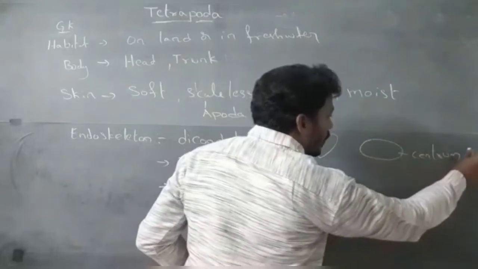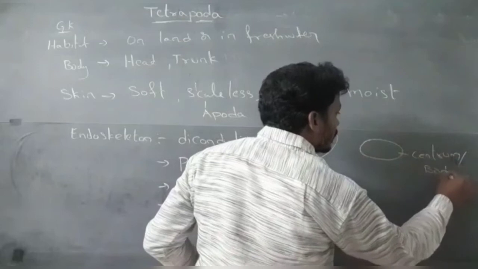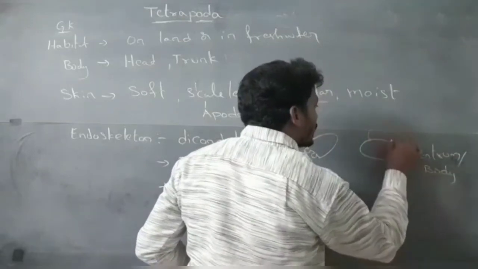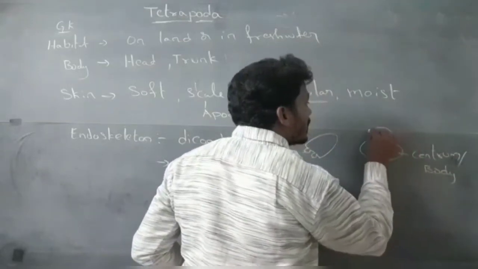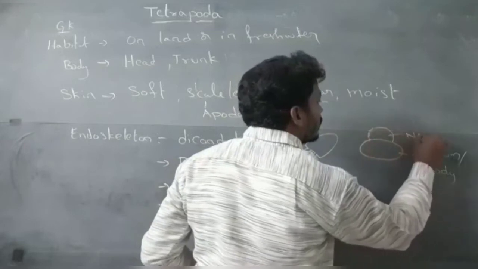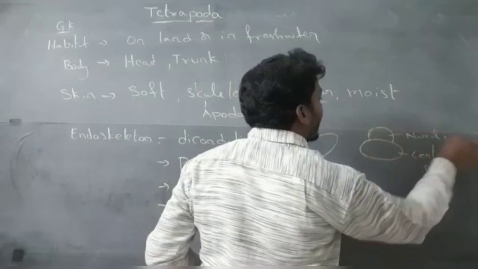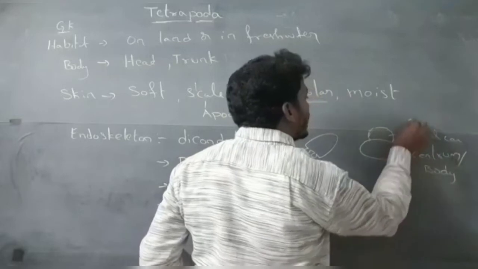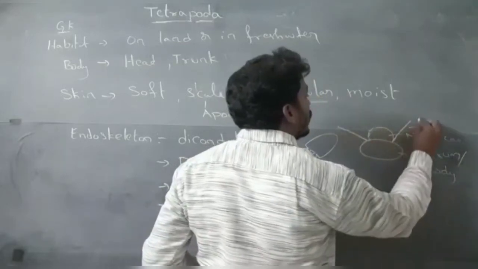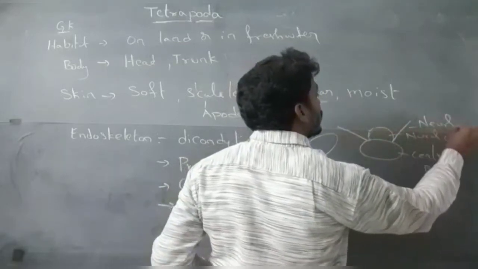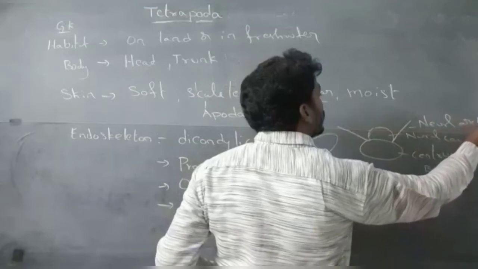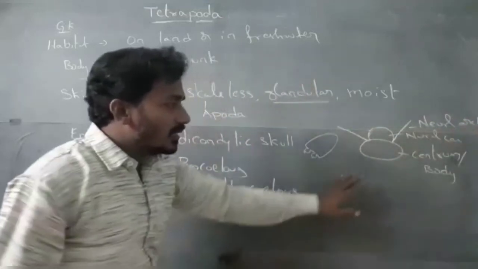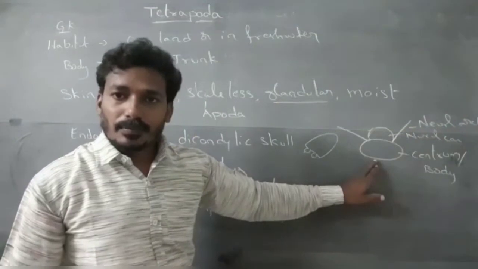Centrum or body. The centrum has the neural canal. These are the neural arches. This is the centrum or body.